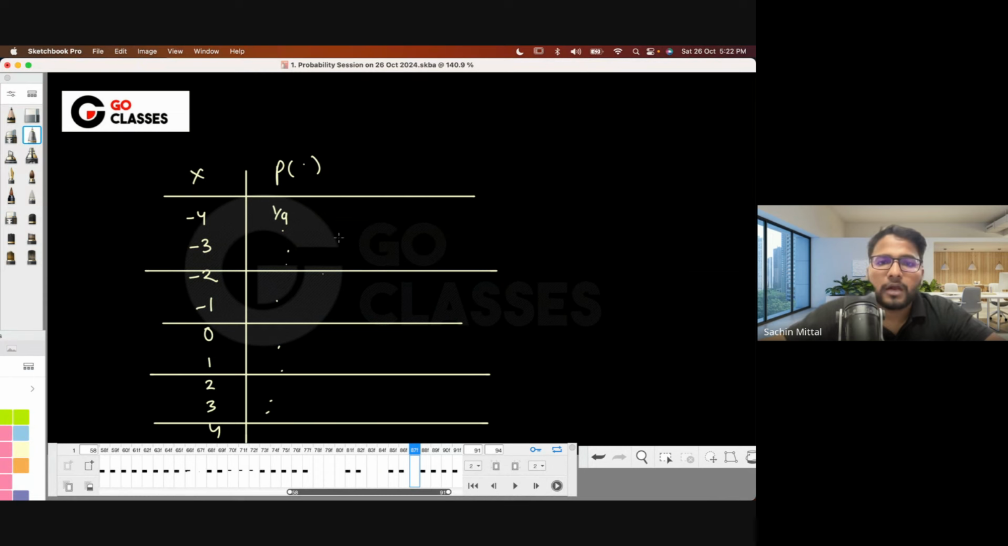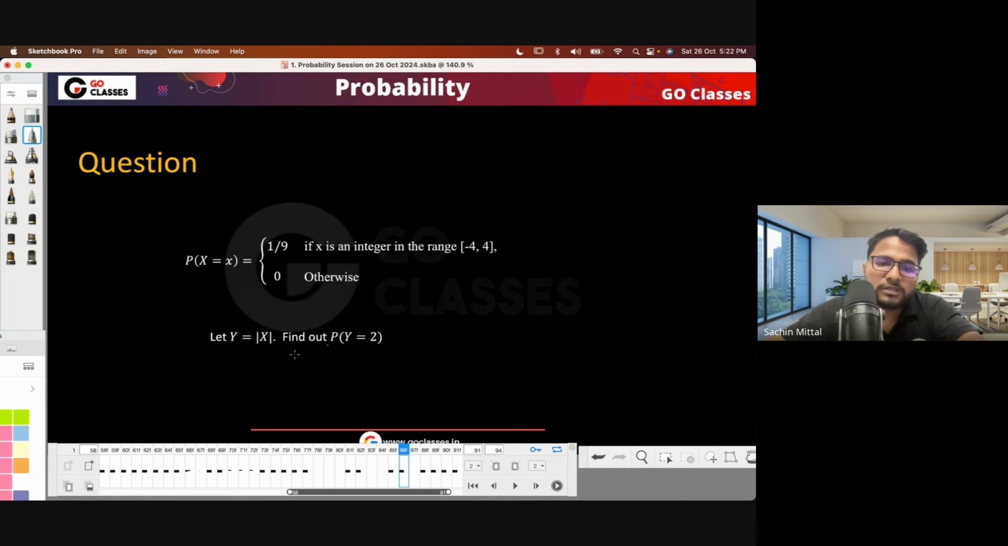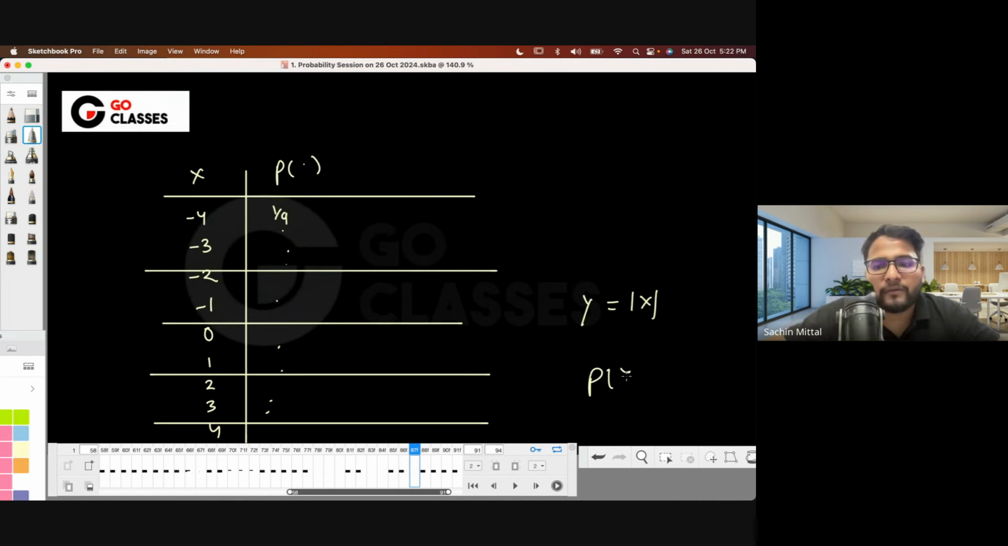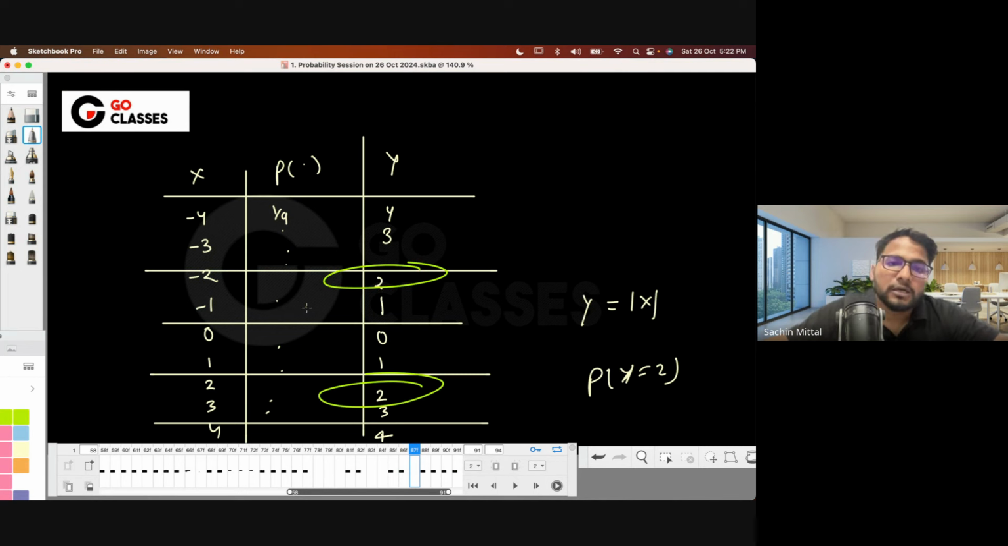Okay. Now, there is a Y, right? Y is a new random variable, which is mod X. They're asking what is the probability of Y being 2. Okay. So basically, if these are the X values, then what are the Y values? It will be 4, 3, 2, 1, 0, 1, 2, 3, and 4, right? So when is Y 2? Y is 2 here also, at 2 places. So you need to sum these two probabilities. Okay, you need to collect all the places where Y is 2, which means Y is 2 whenever X is 2 or X is -2.